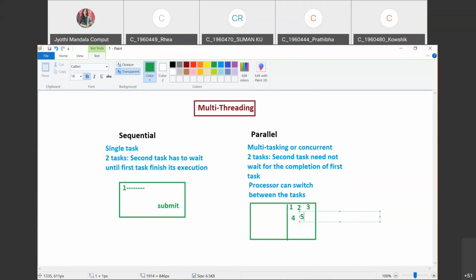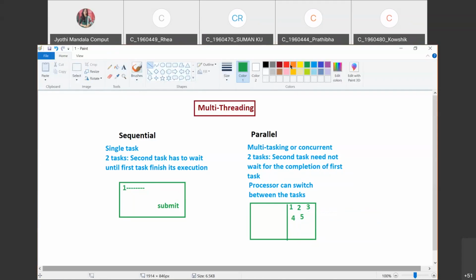Yeah. Now, we will be moving to a concept called multitasking, because we have observed the advantage of having the multitasking. So we are going to learn in detail about this multitasking. I hope you all are clear why we are shifting to the multitasking, because we are going to effectively utilize our time. We are going to effectively utilize our processor.